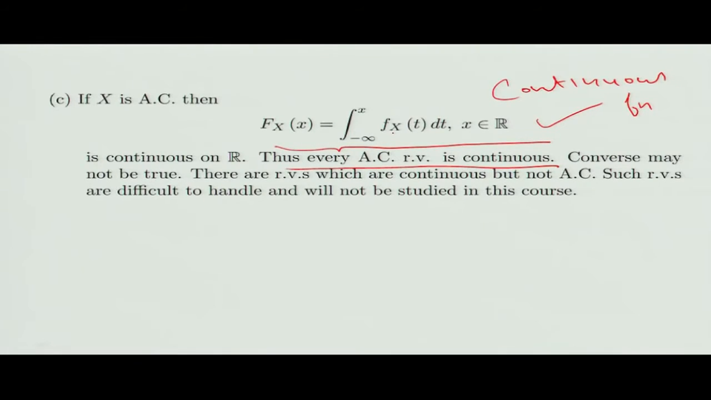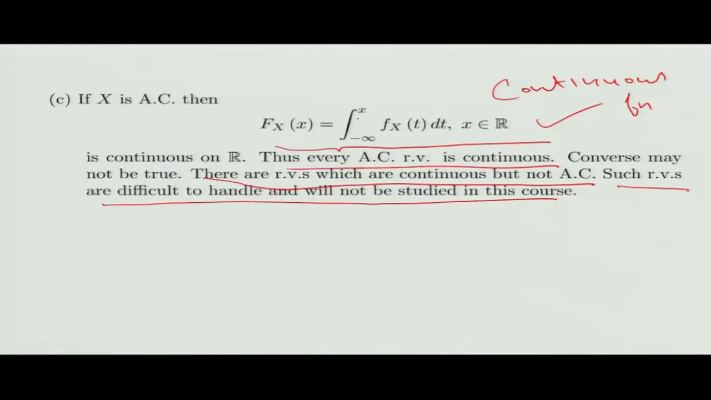Now the converse may not be true. So there are random variables which are continuous but not absolutely continuous. Now such random variables are difficult to handle and will not be studied in this course. So we will not deal with such random variables in this course. So in this course, whenever we deal with continuous random variables, mostly they will be absolutely continuous. So that means their distribution function would be the integral from minus infinity to x of f_X(t) dt for some non-negative integrable function f_X.